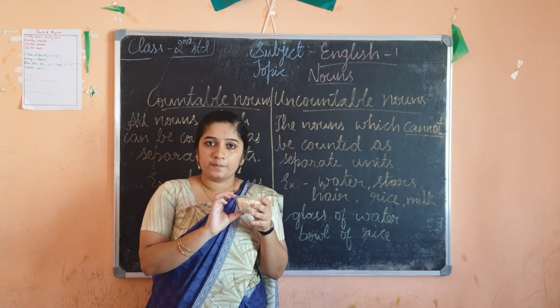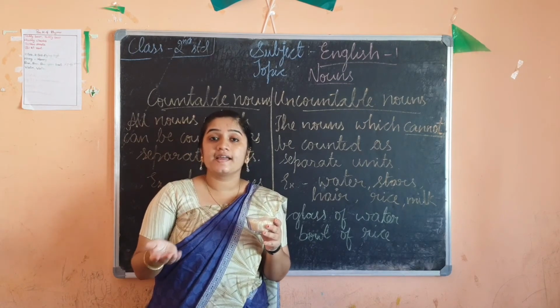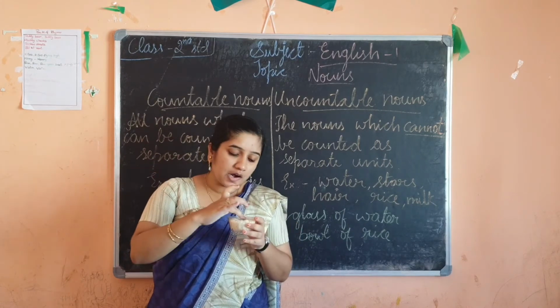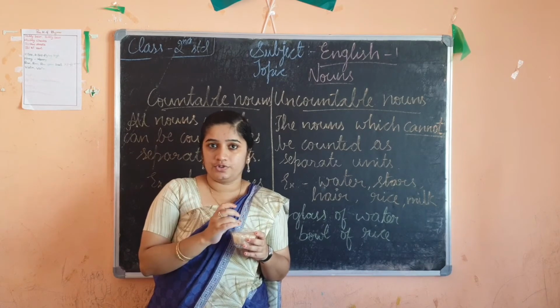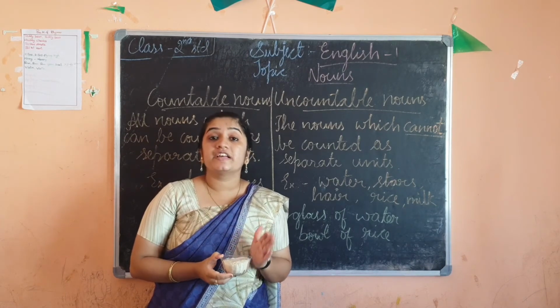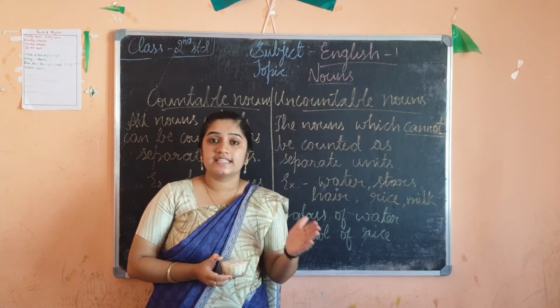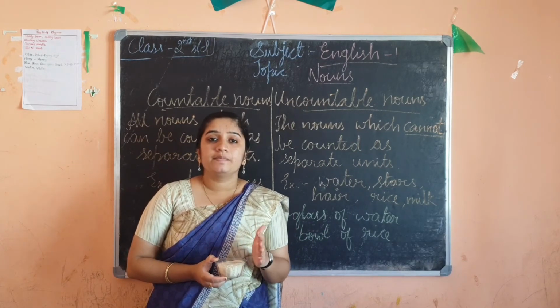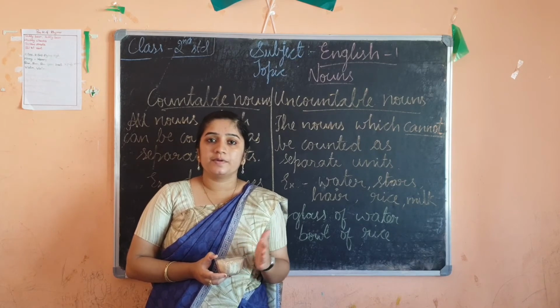It's not possible, no? Will you go to the shop and say, uncle, give me 1 rice, 2 rice, or 10 rice, or 100 rice? Will you sit and count? How many rice do you want? No, right? So rice can be measured, like 1 kg, 2 kg, 3 kg, but it can't be counted. Children, it may be rice, it may be ragi, it may be paddy.